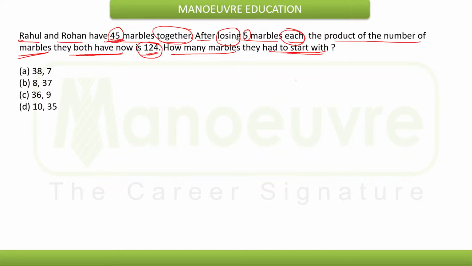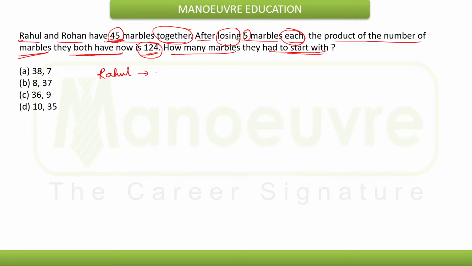So first let's understand how we can frame the quadratic equation based on this, and after that we'll look into the shortcut method. We need to understand this both at the conceptual level and with the short trick method. So first we'll look at how we can frame the quadratic equation from this.